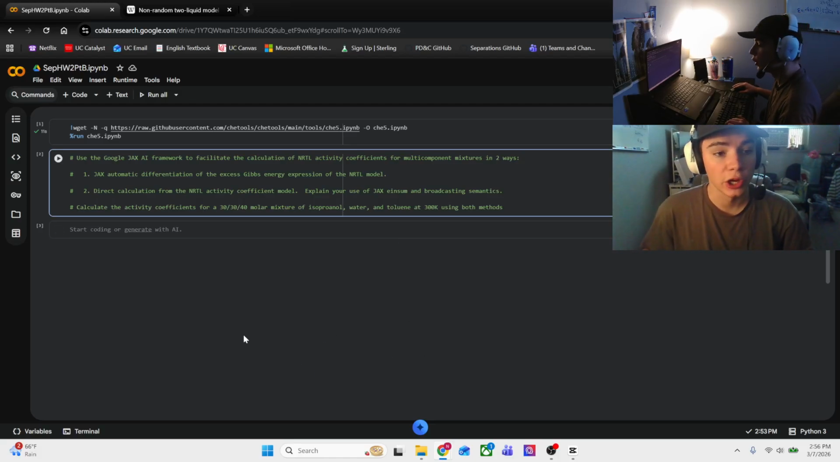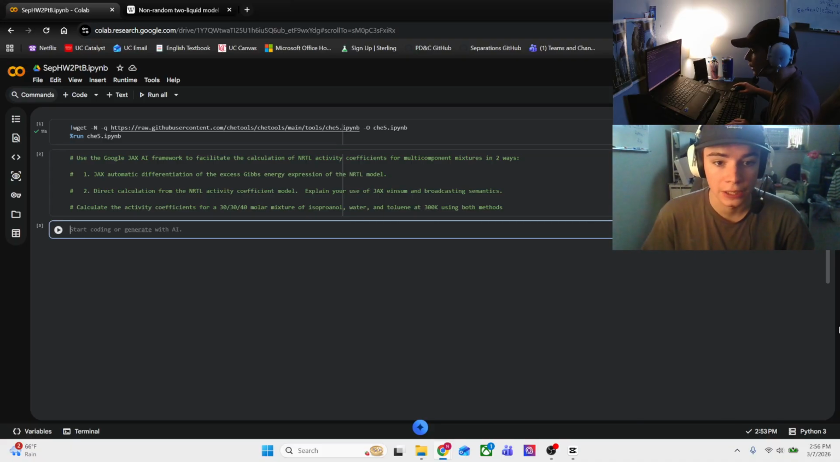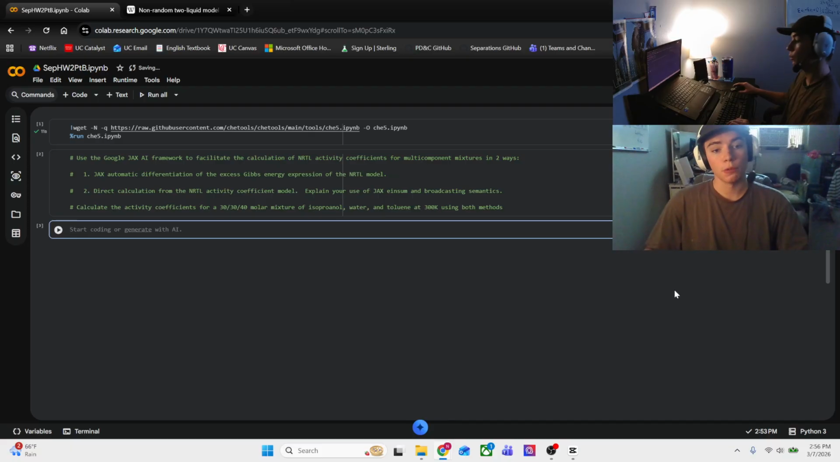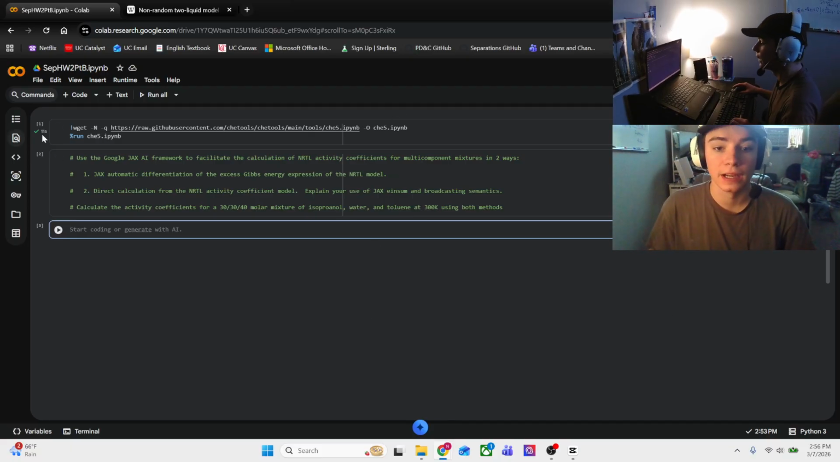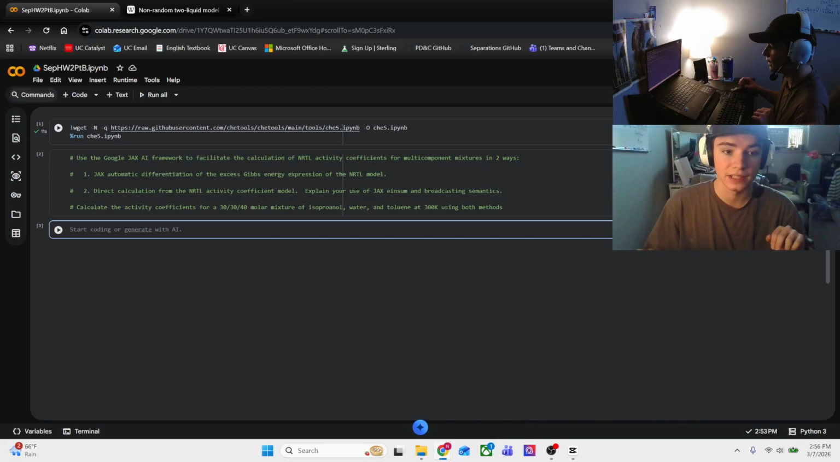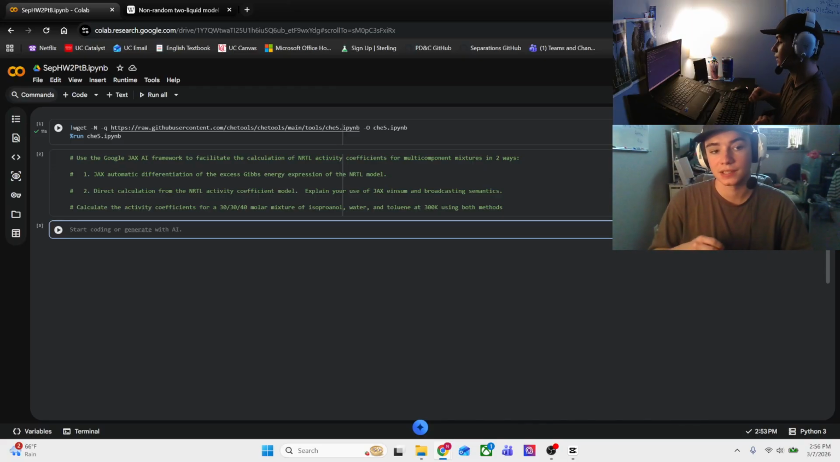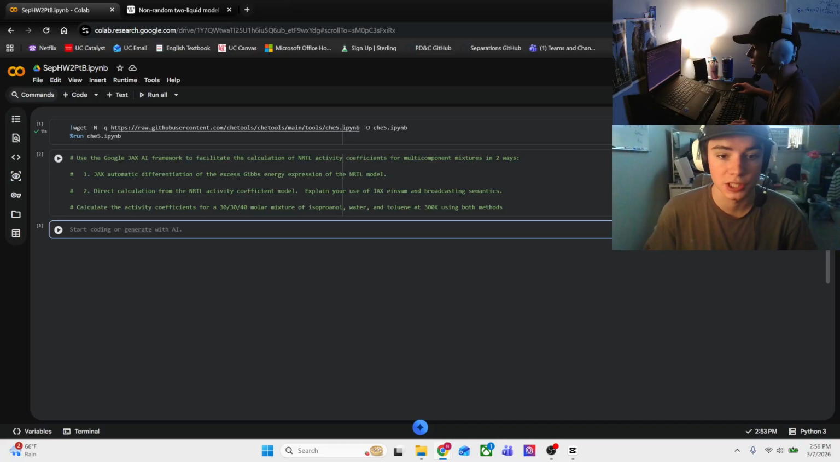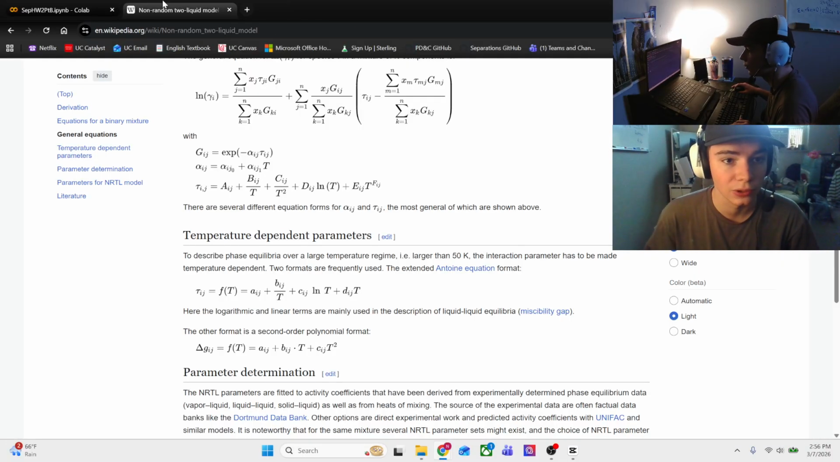All right, I'm going to go ahead and do part B of homework 2 for separations, starting out in Python here. So what we're going to do today is find the activity coefficients for multi-component mixtures in two different ways. The first, we're going to be using the excess Gibbs energy expression of the NRTL model,